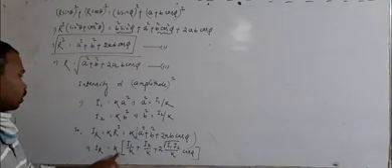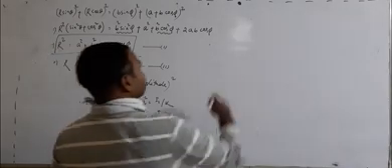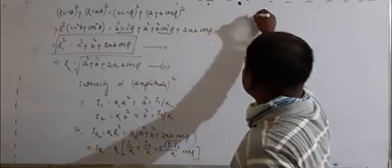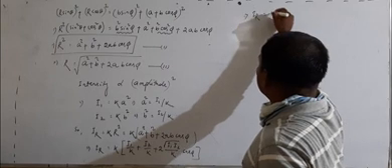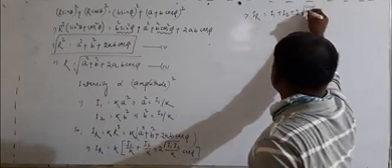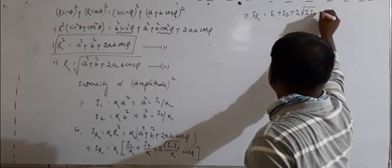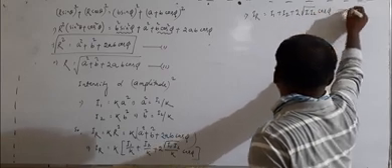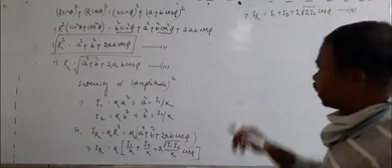If you take common k, this will cancel each other. Now the resultant intensity becomes I1 plus I2 plus 2 square root of I1 into I2 into cos phi. I am taking this as equation 3.